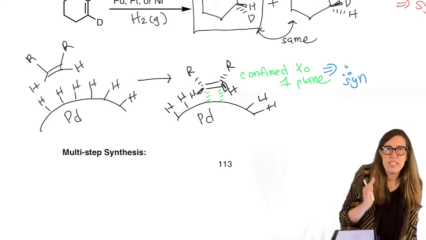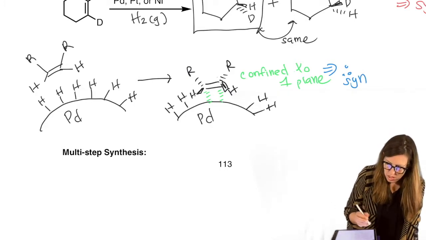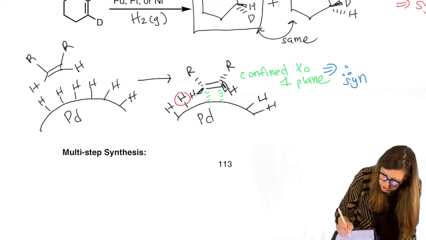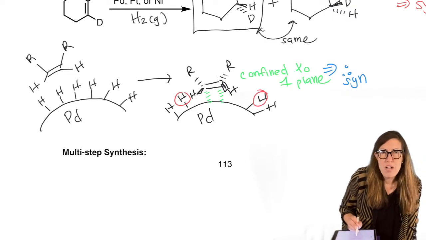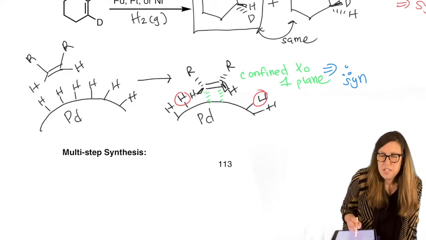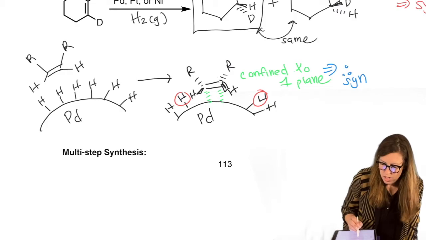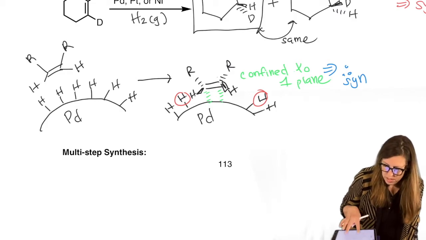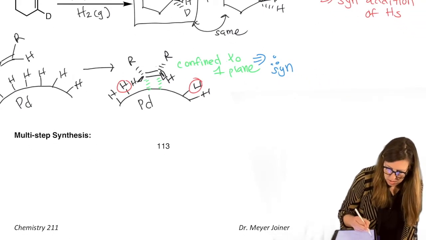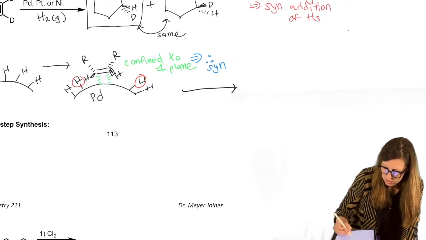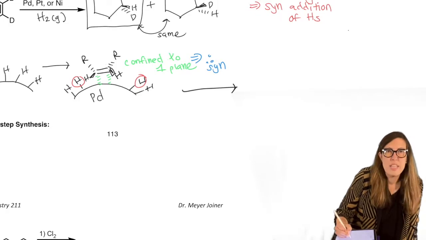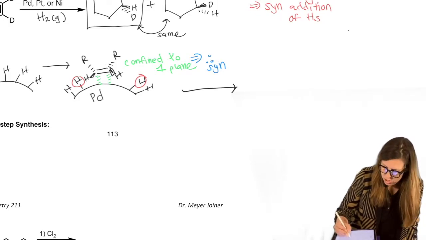You're going to get those H's come in at the same time. So I'll circle the two nearby H's that can, when that pi bond weakens, fill that valency as it's associated with the metal. Those two nearby ones I'll just circle in red. And there's not a lot of arrow pushing with this, which is why I say it's a little cartoonish, but it at least explains the syn nature.